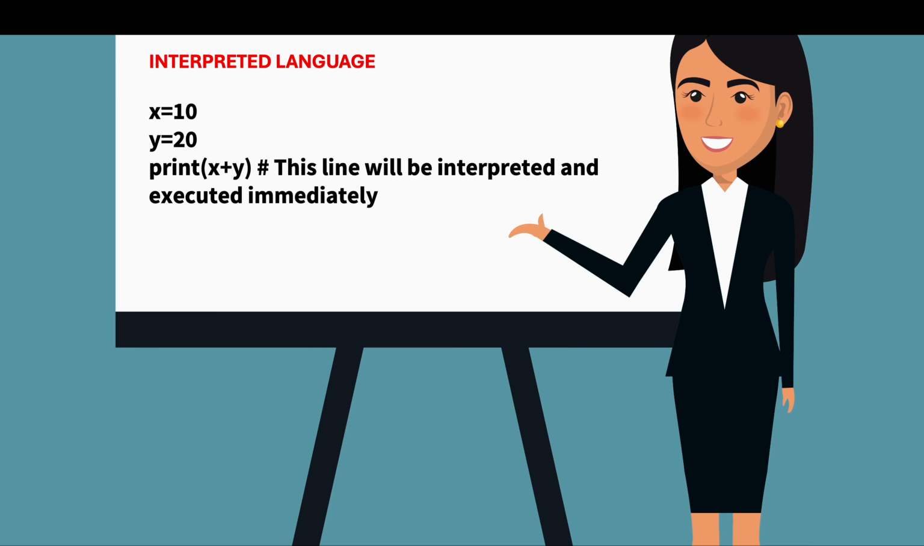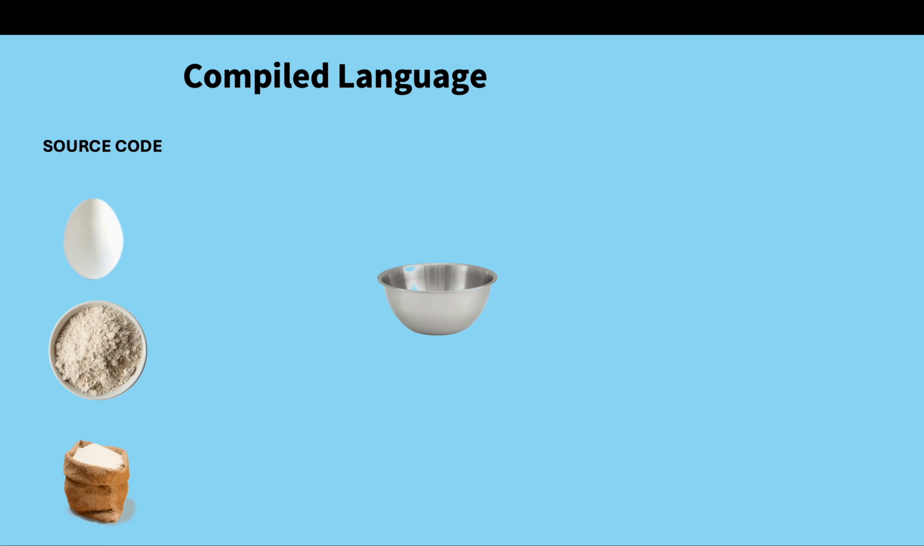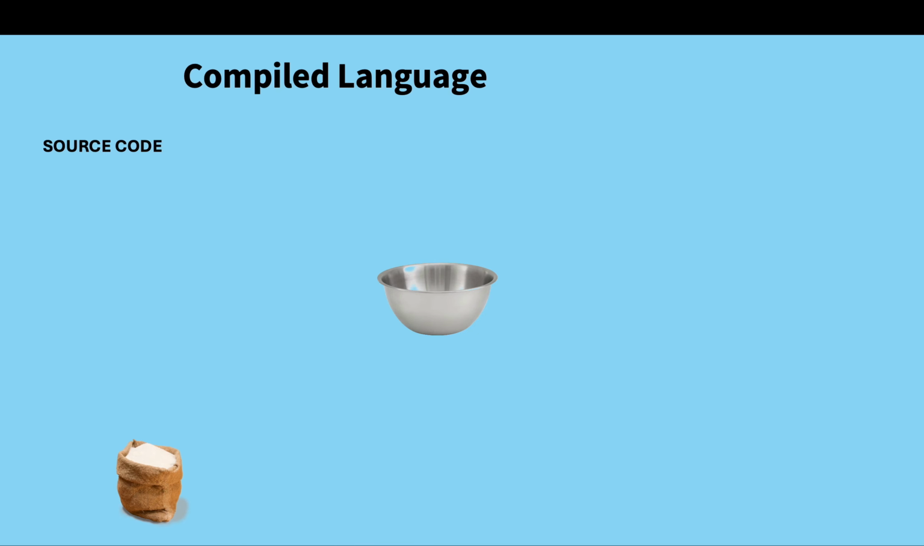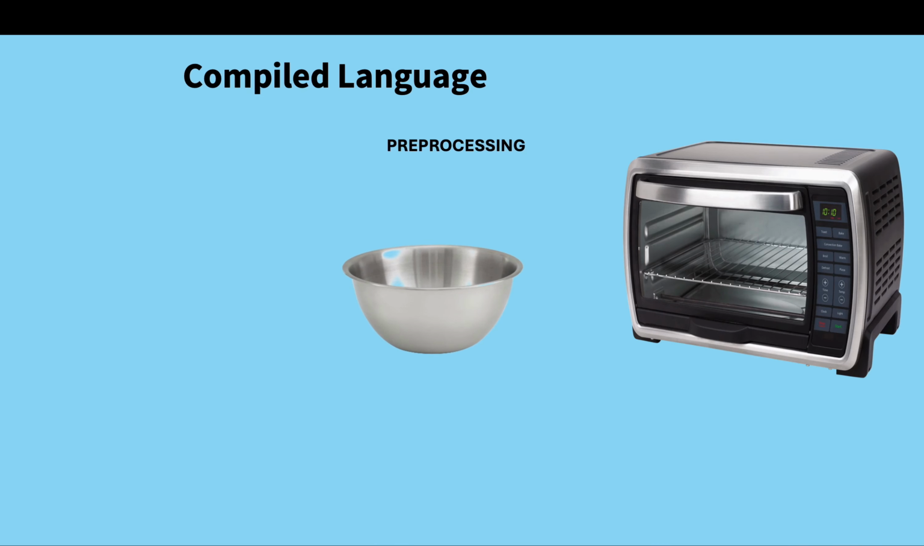In general, we have compiled language and interpreted language. Compiled languages are C, C++ and Java. Interpreted languages are Python and JavaScript. So let's think of compiled language in terms of baking a cake. We have all our ingredients, which is our source code. This is mixed to create the cake batter, which is the pre-processing stage.